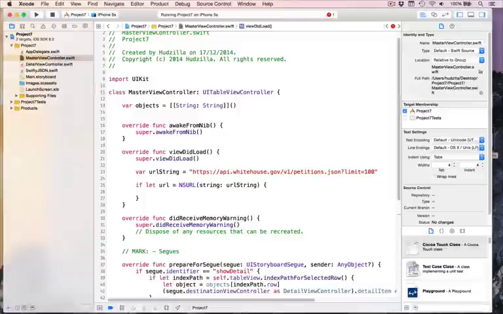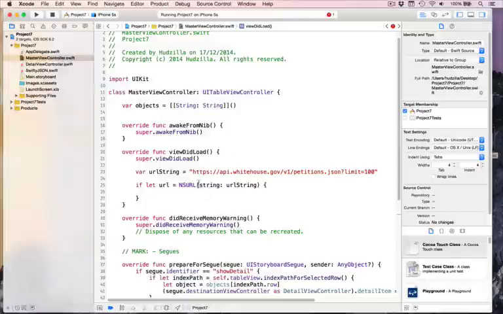Inside that, we want to try and download the data from the feed, all this text. Now, wonderfully, there's a class available called NSData, NextStep Data. It's an old school class again, but it loads any kind of data from any available URL.